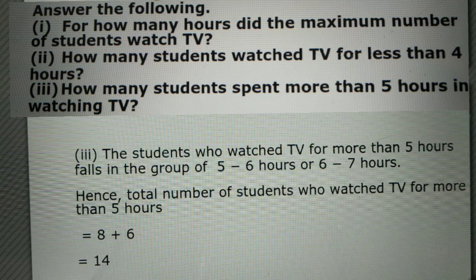So I hope students you understand the complete exercise 5.1. Now note down all the questions of 5.1 in the notebook. Tomorrow we will discuss the pie chart.